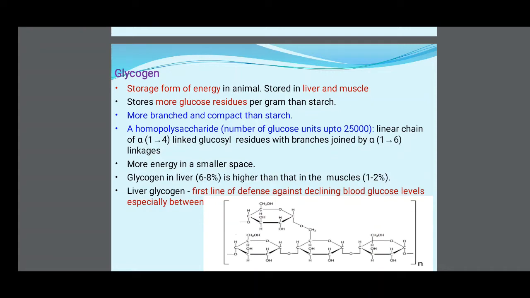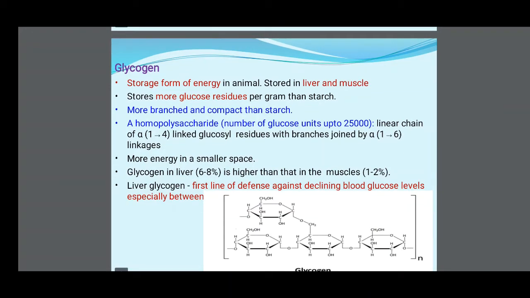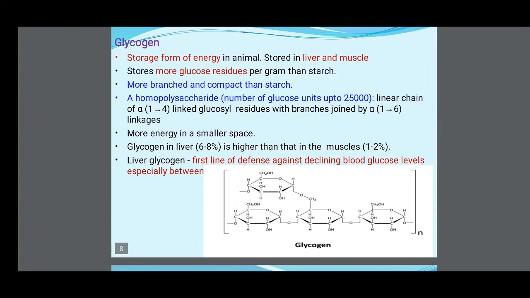A homopolysaccharide, with number of glucose units up to 25,000, linear chains of alpha 1 to 4 linked glycosyl residues with branches joined by alpha 1 to 6 linkage, more energy in a smaller space. Glycogen in the liver, 6 to 8%, is higher than that in the muscles, 1 to 2%. Liver glycogen is the first line of defense against declining blood glucose levels, especially between meals.